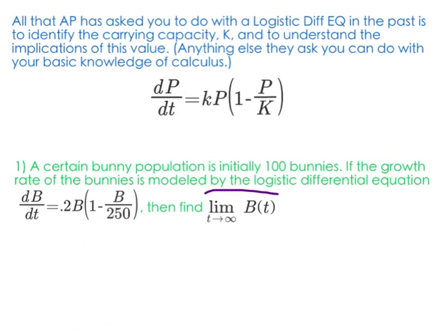First, let's discuss what this is referring to. If I want the limit as t approaches infinity of b of t, b is my population size, and I want time to go on and on and on. So as time goes on, what's happening to my population size? Well, that's referring to my carrying capacity.